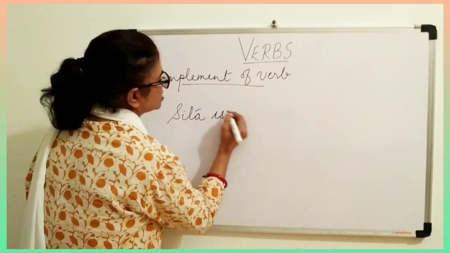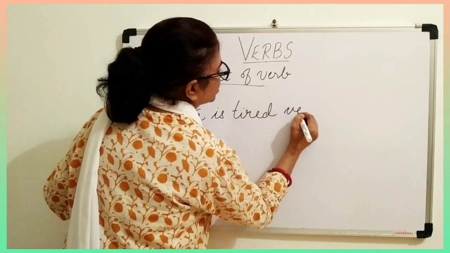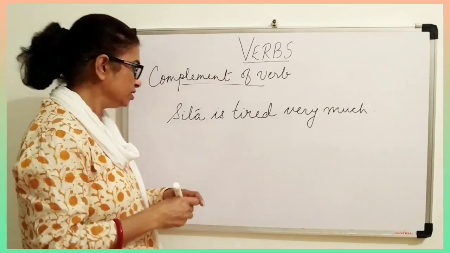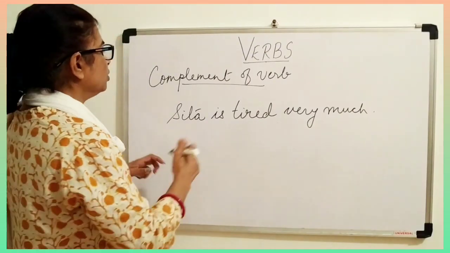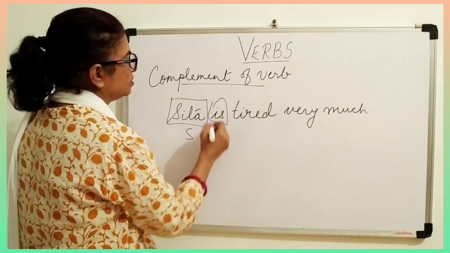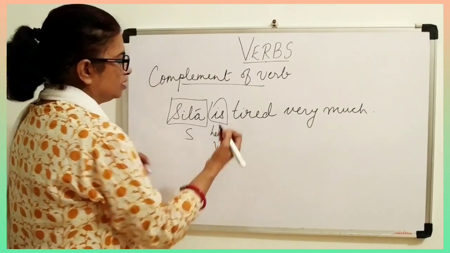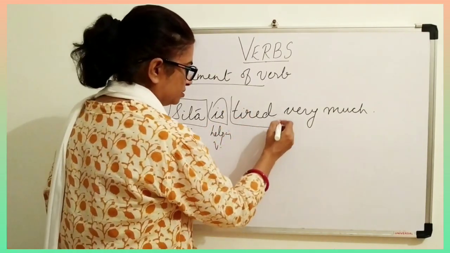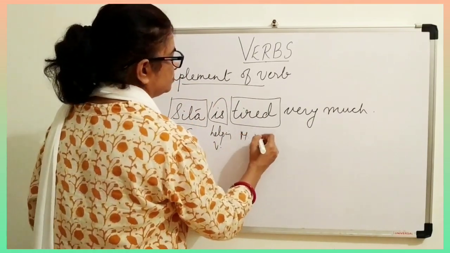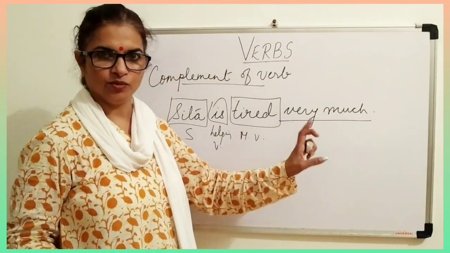So when in a sentence you don't have any object, suppose I write: Sita is tired very much. Suppose it's a sentence, okay? Sita is tired very much. Now, what is Sita? This is the subject. Is is the helping verb, okay? Tired is the main verb. What is very much? Is there any object here?